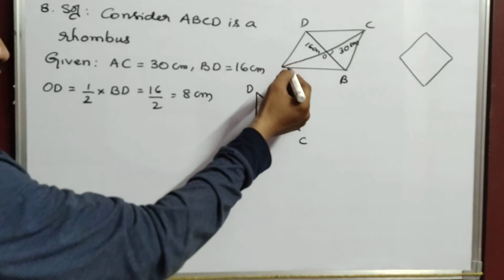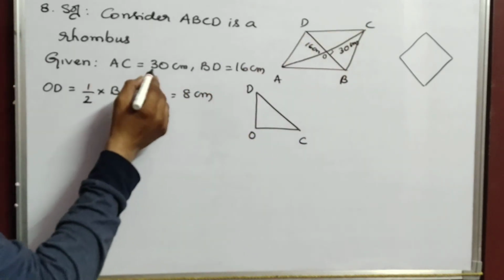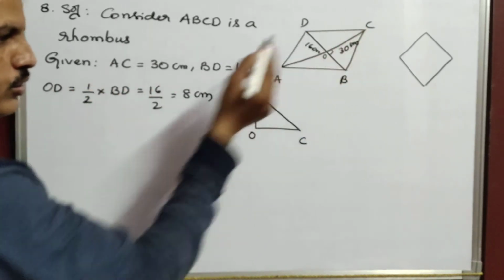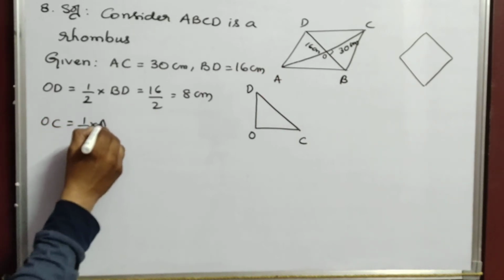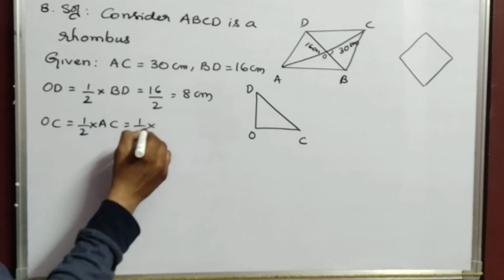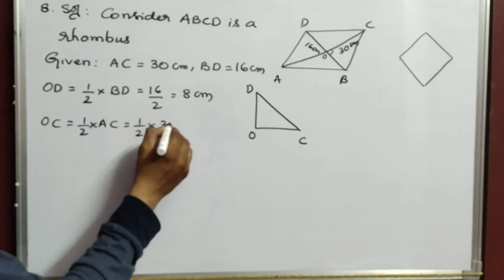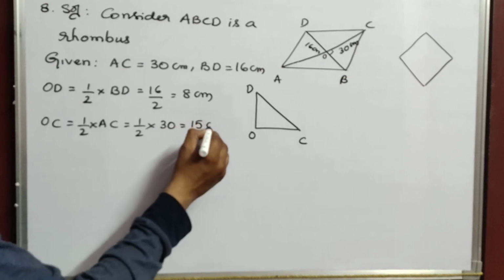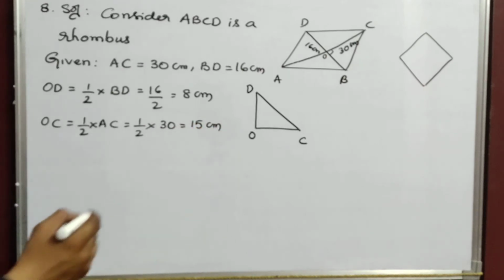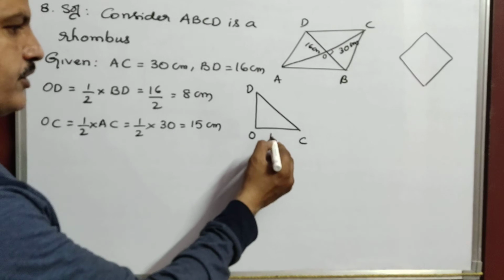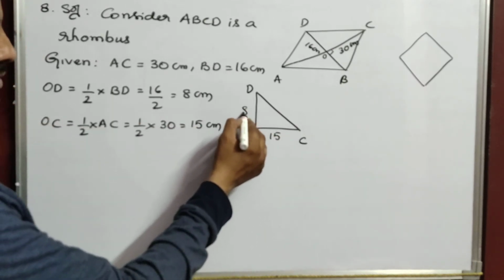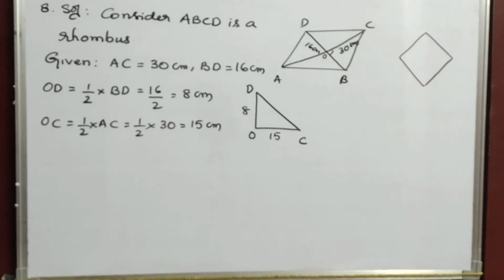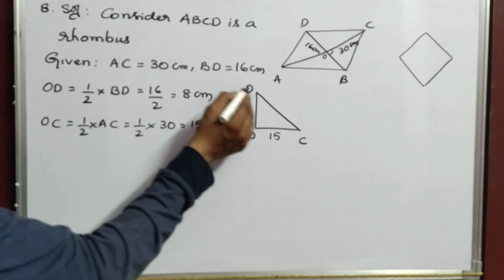Now AC, how much is it? 30. Can you find OC now? OC equals half of AC. That means half into the AC value, which is 30. So that is 15 centimeters. Okay. That means now you got OC as 15, and OD as 8. Now what we have to find is CD. You have to find CD.